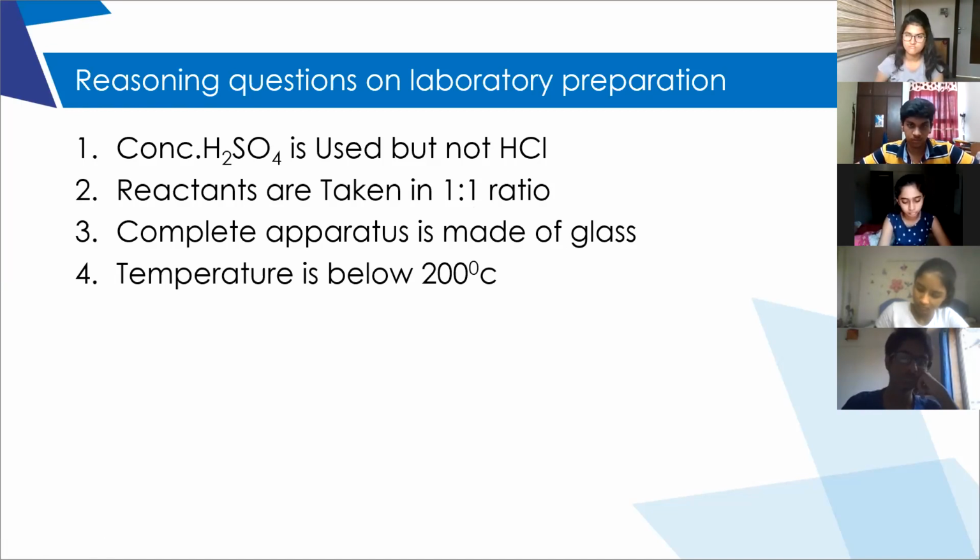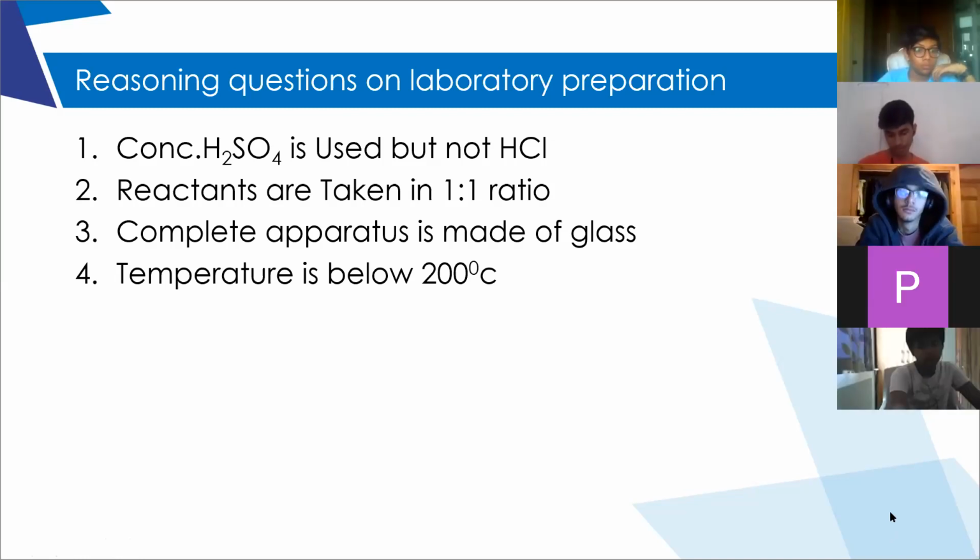It will corrode that rubber apparatus. In order to prevent the corrosion, glass is used, as glass is corrosion resistant. That is the reason we are using the entire apparatus as glass apparatus. The nitric acid is highly corrosive and can corrode rubber or any other apparatus.